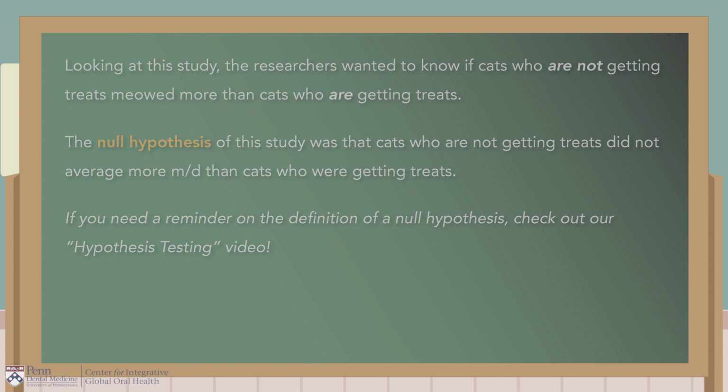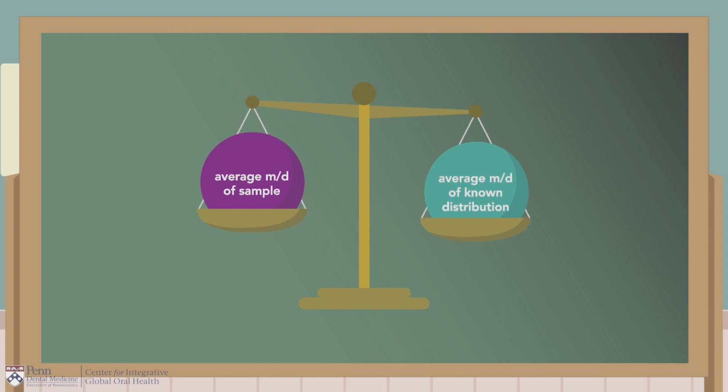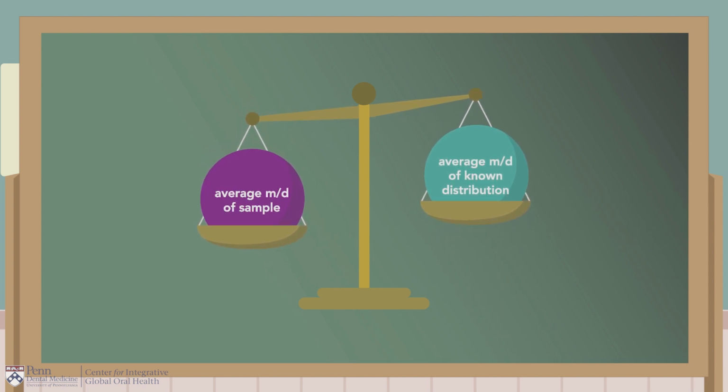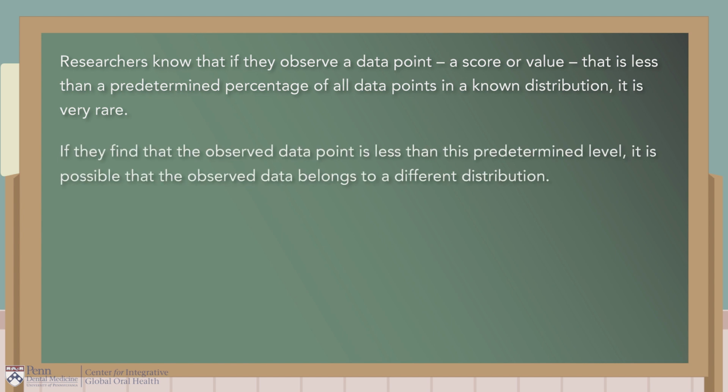As researchers try to make a decision, they have to compare what they find with other data. In our case, by comparing the average meows per day in their sample with the average meows per day in a known distribution. In this case, the known distribution is the known number of meows per day by cats who are getting treats. They also know that if they observe a data point, a score or a value, that is less than a predetermined percentage of all of the data points in the known distribution, it is very rare. If they find that the observed data point is less than this predetermined level, it is possible that the observed data belongs to a different distribution. However, they may of course also be wrong.